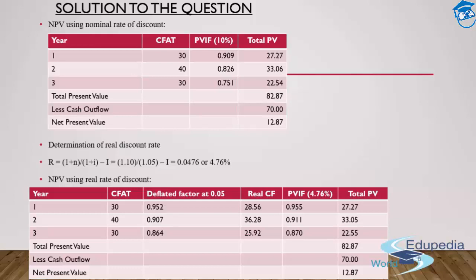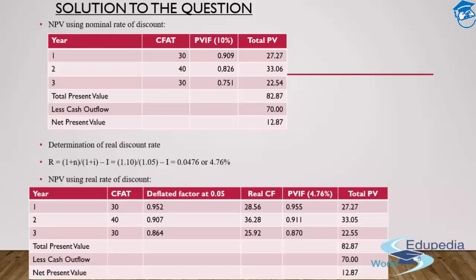This is the only catch in this particular question, wherein the student might make a skip. Nominal cash flows will be multiplied with the nominal rate of discount. Real cash flows will be multiplied with the real rate of discount. Remember that.